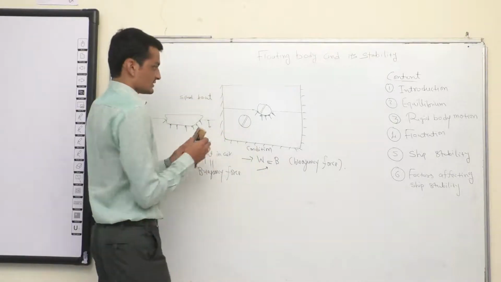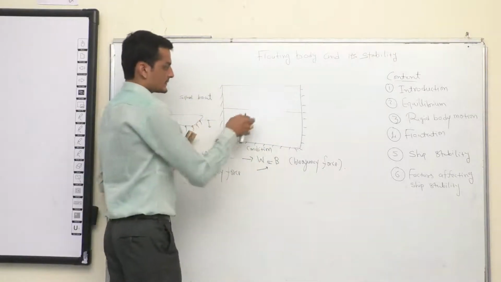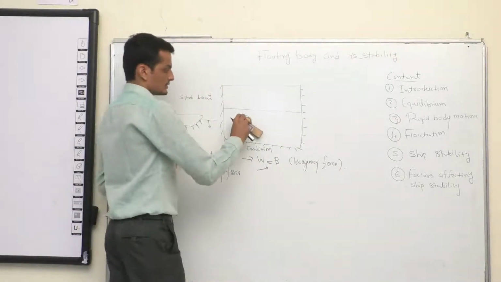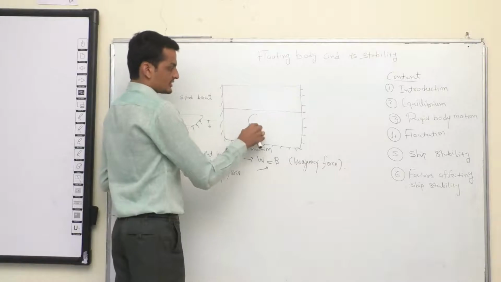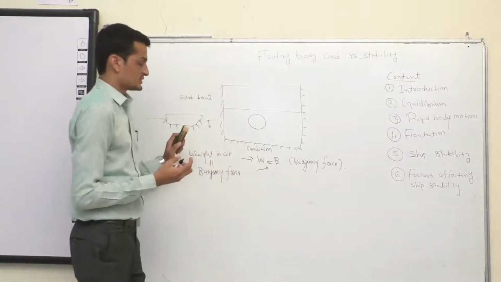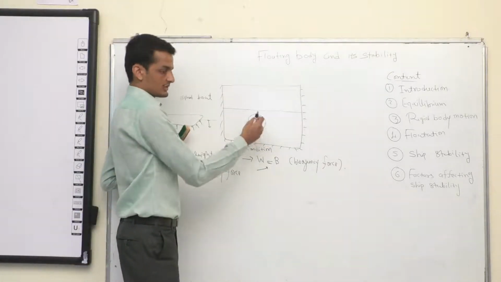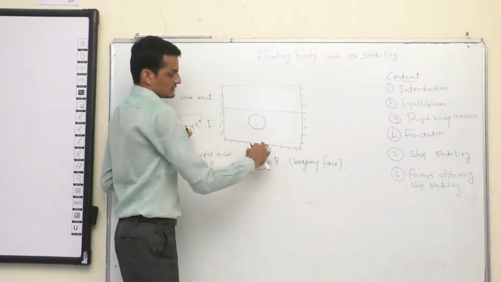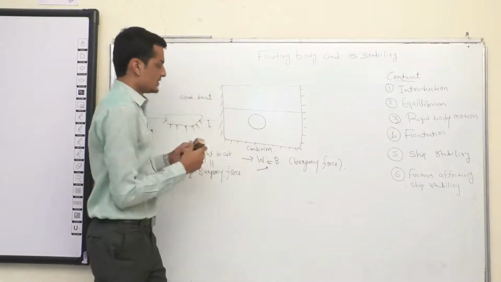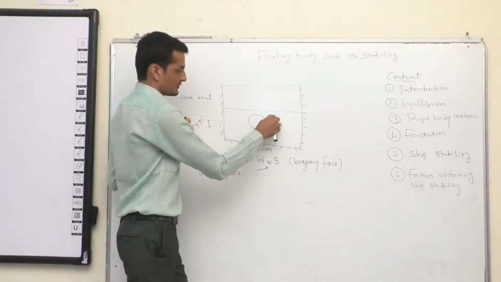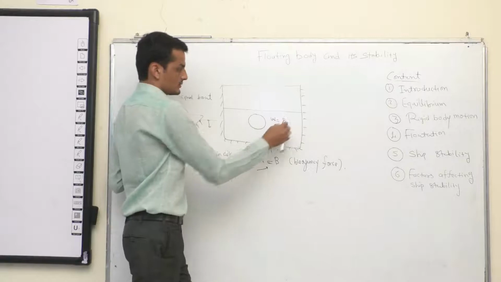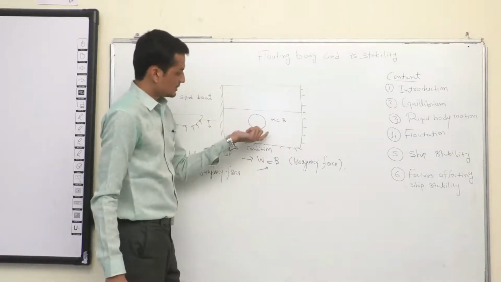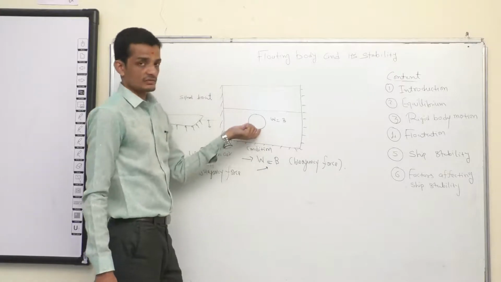In some cases, if I talk about a submerged body, let's say I have a tennis ball which is heavy, so it is not floating, it has gone inside the water, but it is not going to the bottom level, because at some point the weight is supported by the buoyancy force, but still the body is totally submerged inside the water. Correct.